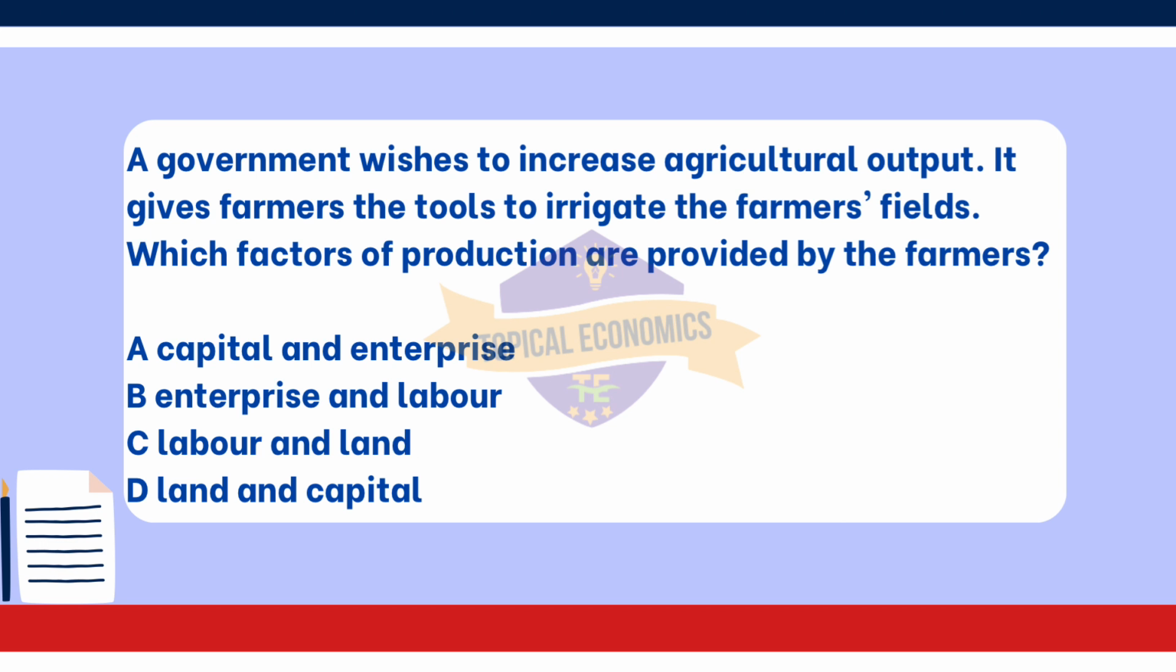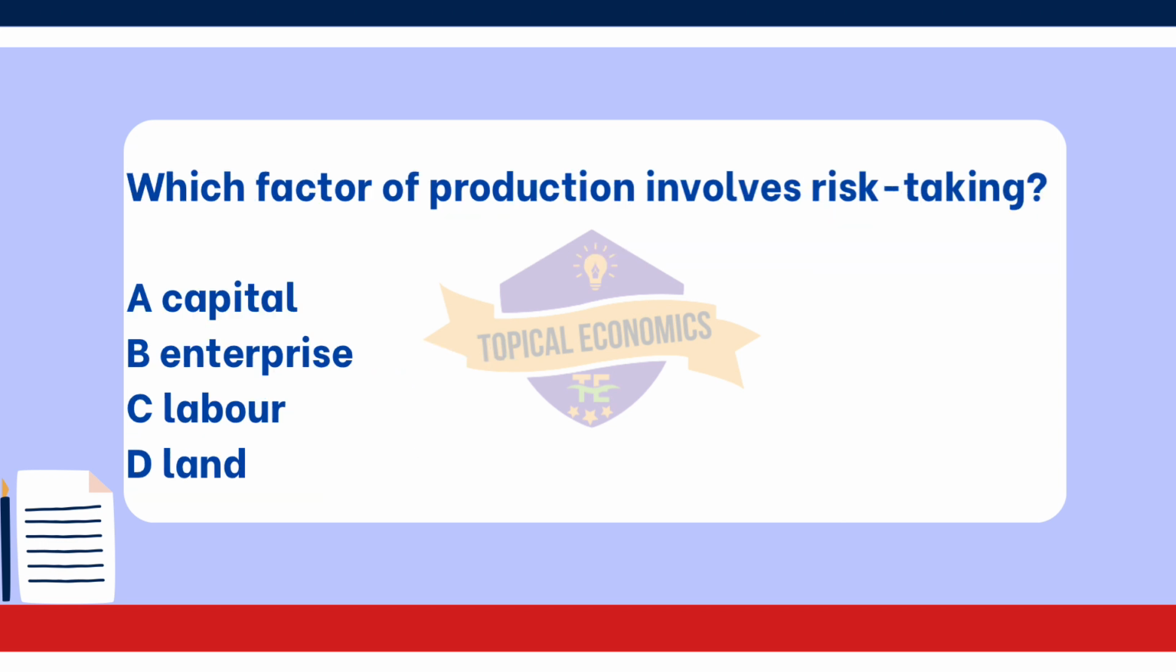So, option C accurately reflects the factors of production that the farmers are providing in this scenario. Moving to the 19th question. Which factor of production involves risk-taking? A. Capital. B. Enterprise. C. Labor. D. Land. This is from year 2018 October-November version 1 paper. The correct answer for this question is option B, enterprise.